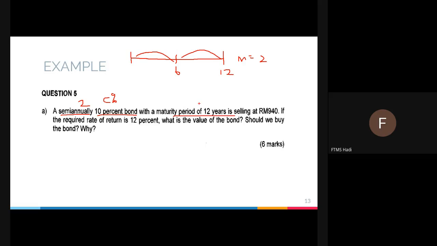Maturity period of 12 years is your N, number of years. Selling at 940 is your MP, market price. If the required rate of return is 12%, this is your K. What is the value of the bond, which is VB? You don't know. Should we buy the bond and why?